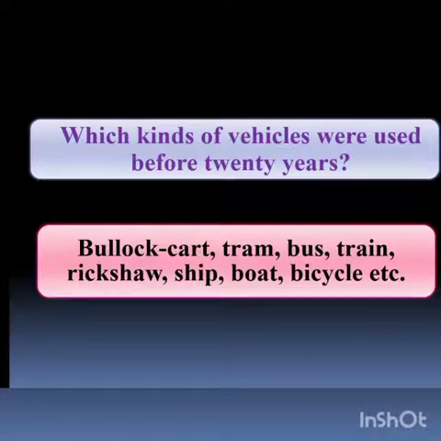Now move on to the second question. Which kinds of vehicles were used before 20 years? Well, the vehicles like bullock cart, tram, bus, train, rickshaw, ship, boat, bicycle were used before 20 years.